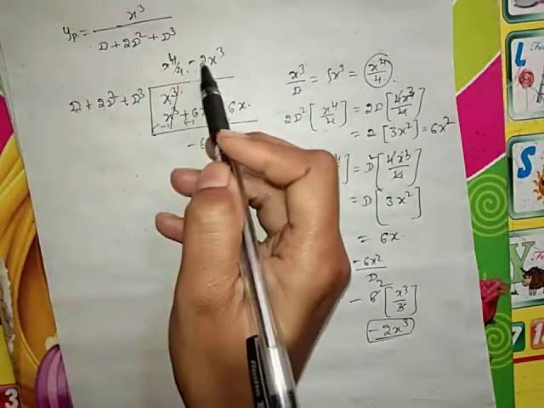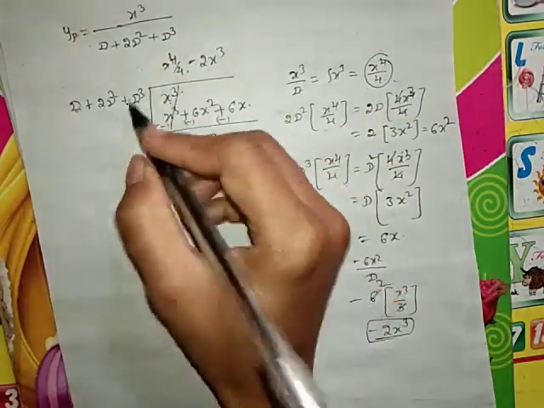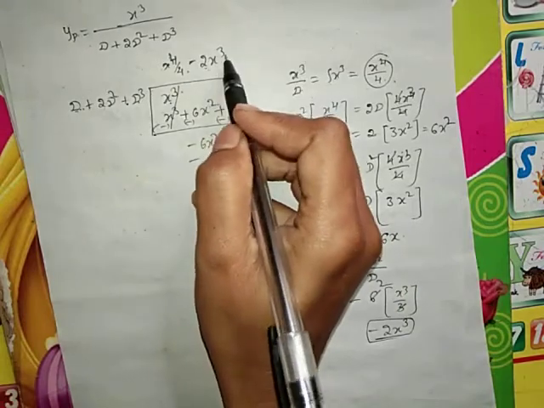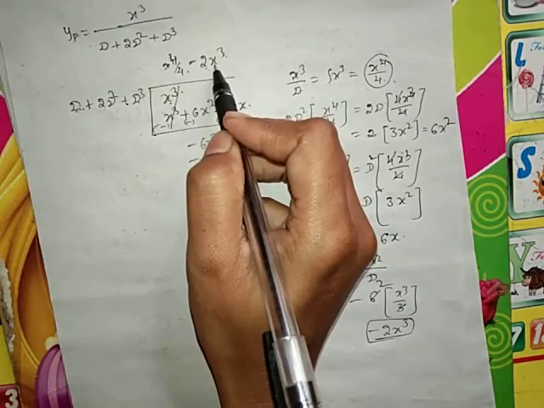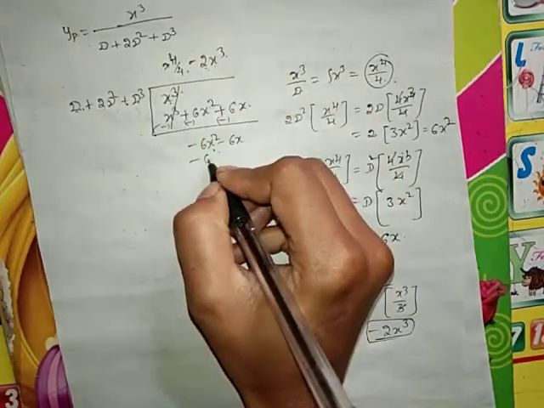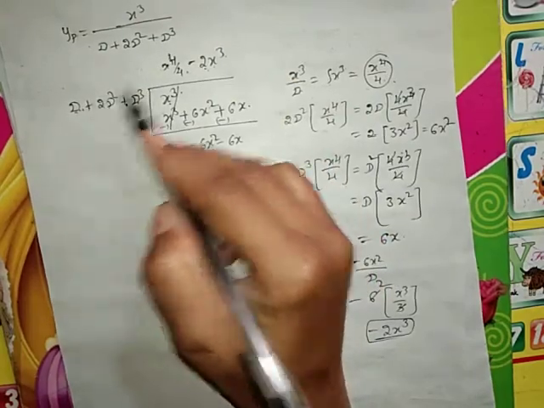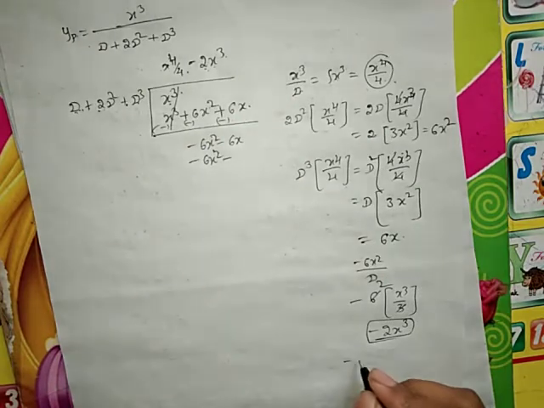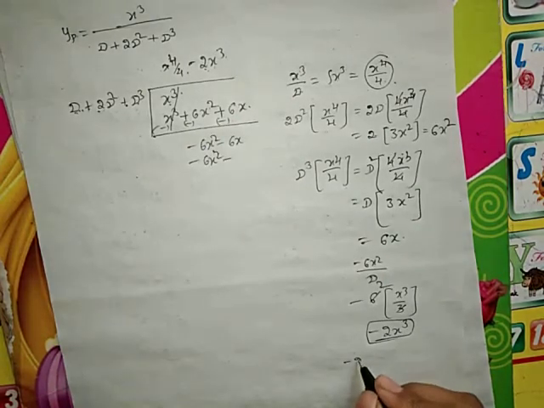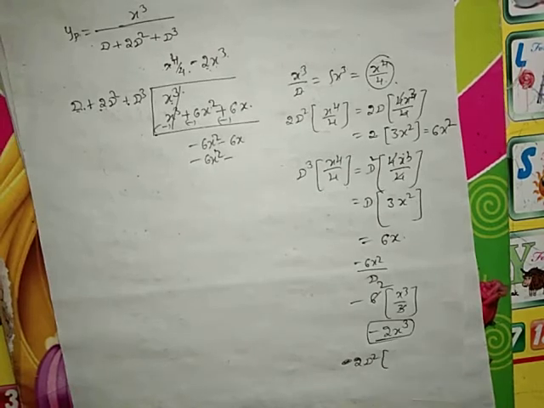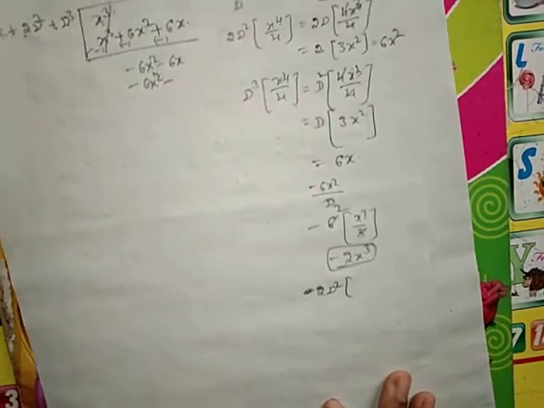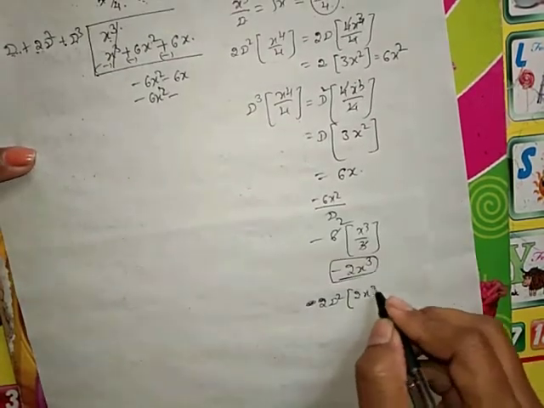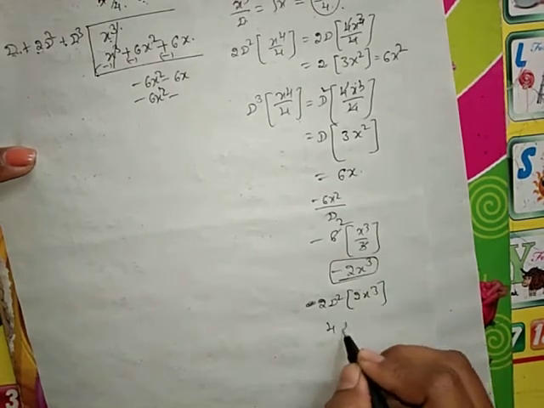Derivative of 2x cube: the derivative of x cube is 3x square, 3 into 2 is 6x square. Plus into minus, minus 2 into 2, minus. Sorry, I left the minus sign. 2 into d square of 2x cube. 2 into 2 is 4.